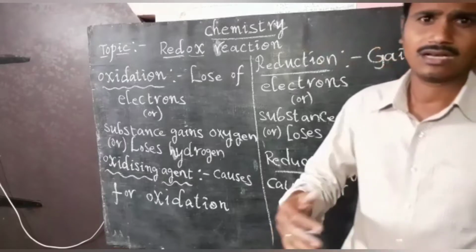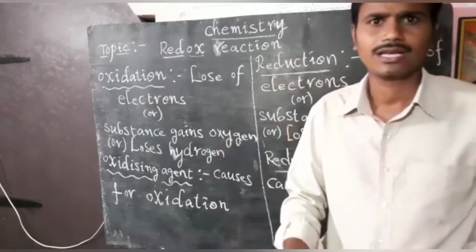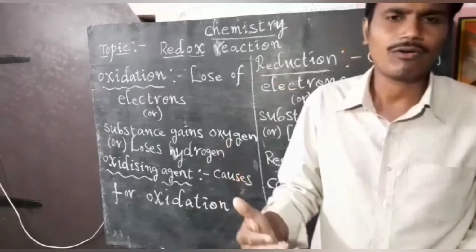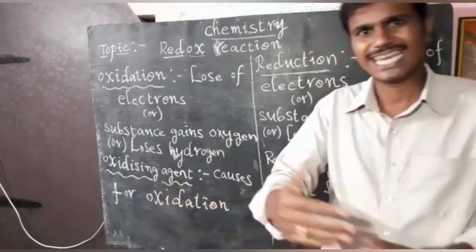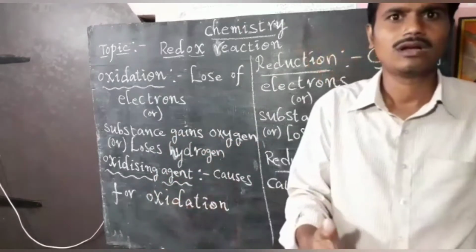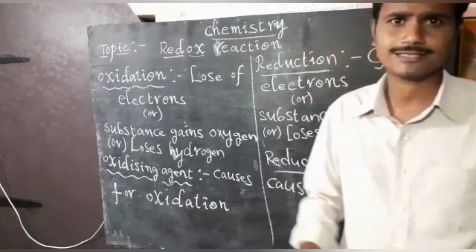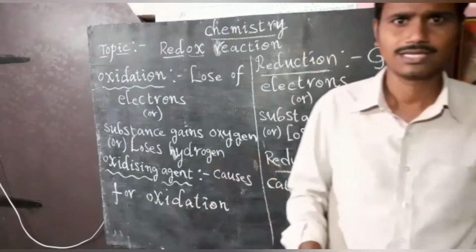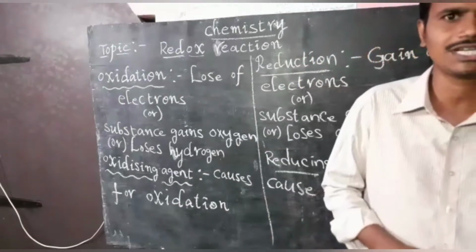Next, we can define the same thing in another way: gain of oxygen or loss of hydrogen. A substance that gains oxygen or loses hydrogen is known as oxidation. Here I am giving two definitions for oxidation.